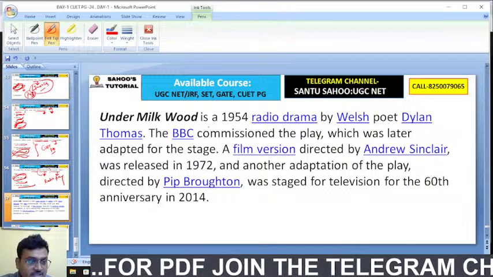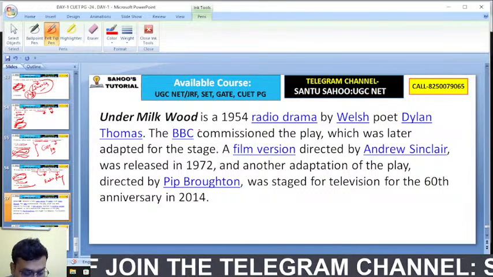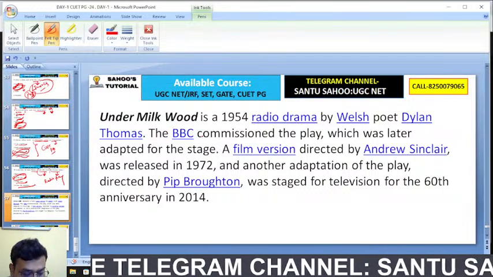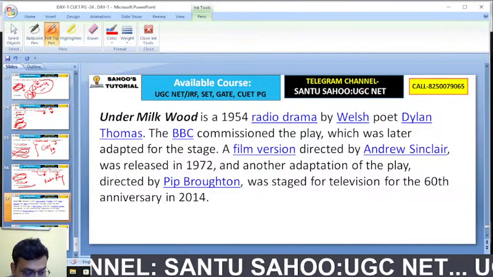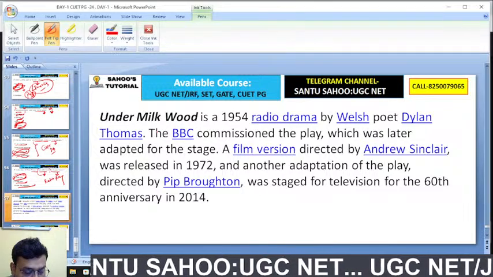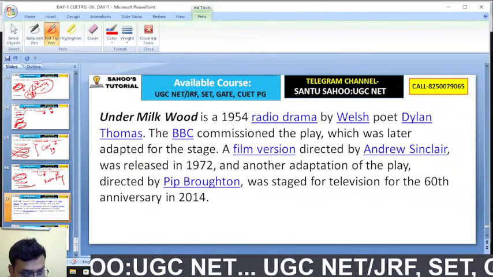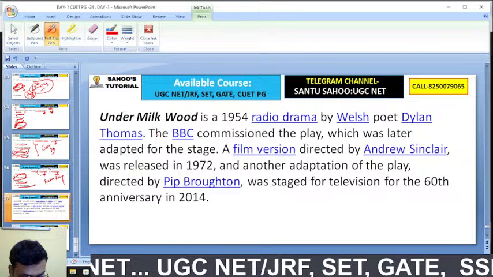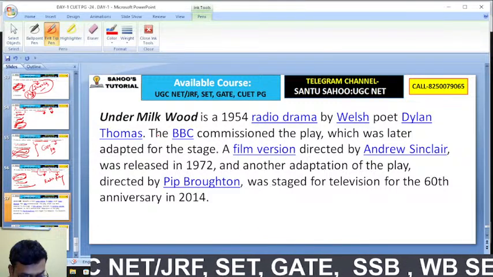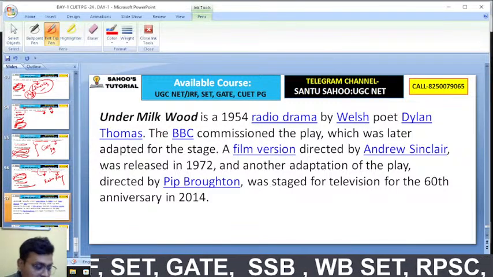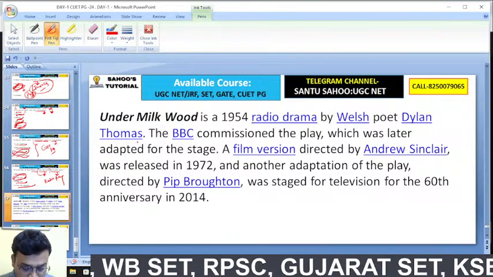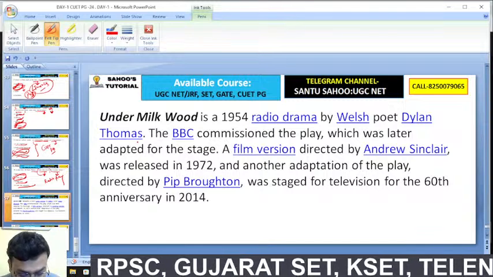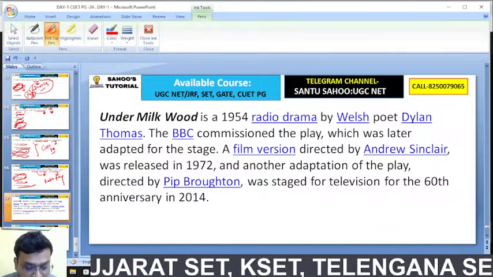Here is the explanation. Under Milk Wood, which one? I mean, you are saying yes. For literature, there is no part A. Okay, I had not gone through it actually. Then it's fine. Part B, okay. For literature, only part B is available. Then it's okay. Very good.